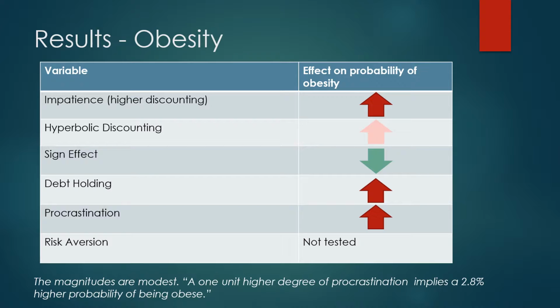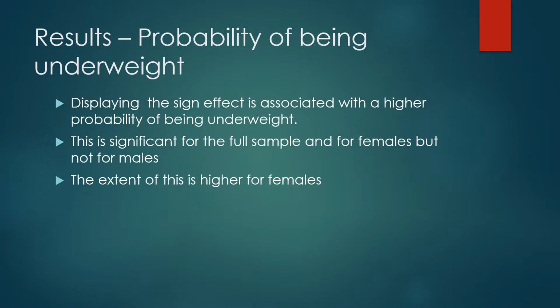And these results also hold when we test them on the probability of obesity. Now, one thing to note is that the magnitudes, both in terms of the effect on BMI and the probability of obesity, are relatively modest. For example, it was noted that one higher unit degree of procrastination implies only a 2.8 percentage point probability increase of being obese. And when it comes to the probability of being underweight, there was evidence that those who show signs of the sign effect have a higher probability of being underweight, but that was only for females and not for males.